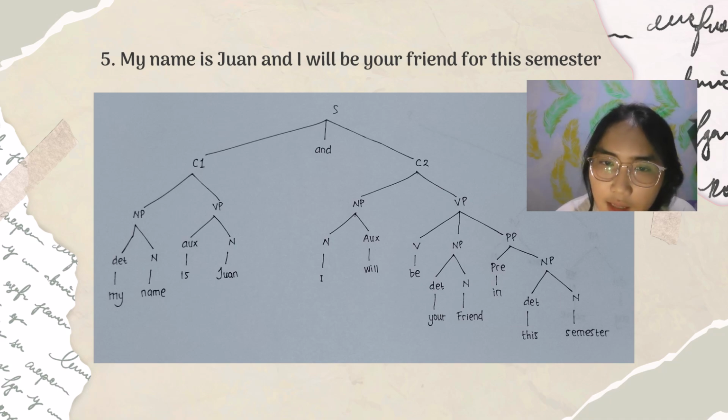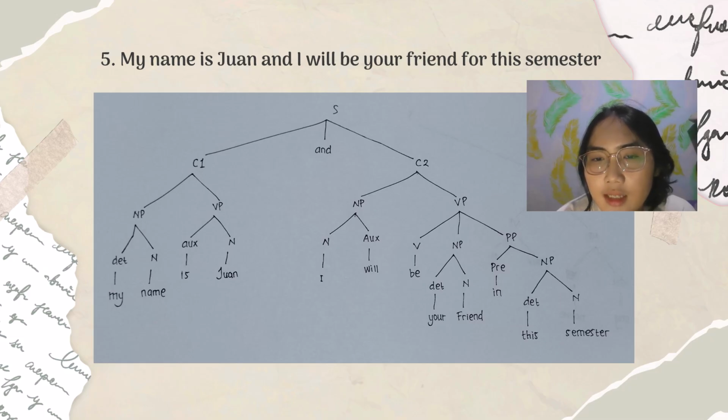And the second clause I divided into two branches, NP and VP. In the NP, I and will: I is a noun and will is an auxiliary. And in the VP section I divided it into three branches: verb, NP, and PP.